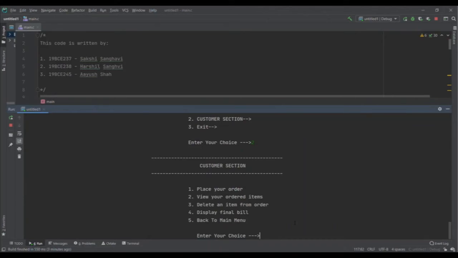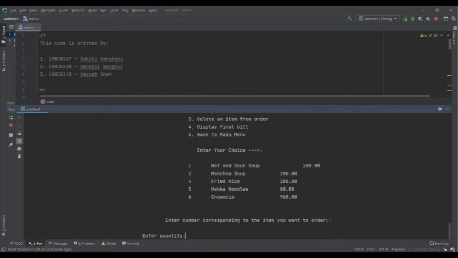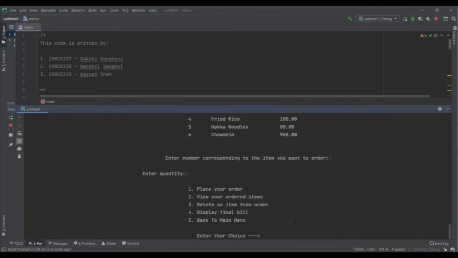I press 1. I get what all options are available for me to order today. Now, for example, I want one hot and sour soup, so I press its serial number. Quantity, like I want 2 hot and sour soup, I will press 2. Now next, again I want to have a chow mein, so I will keep the place an order option,